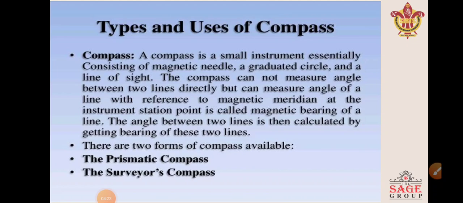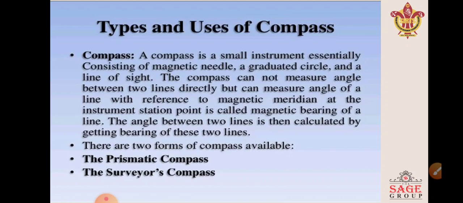Types and uses of compass surveying. A compass is a small instrument essentially consisting of a magnetic needle, a graduated circle and a line of sight. The compass cannot measure the angle between two lines directly but can measure the angle of a line with reference to the magnetic meridian at the instrument station point, called the magnetic bearing of a line.